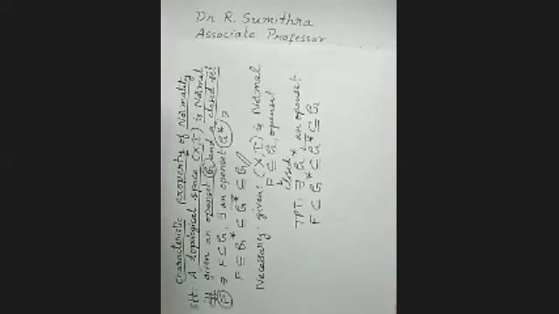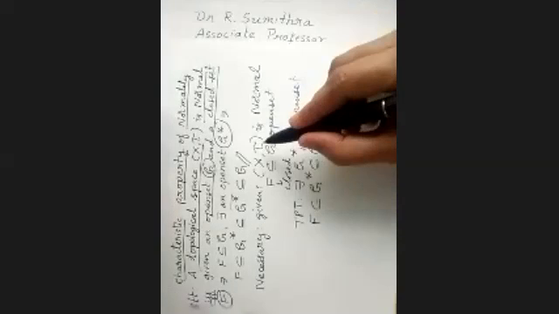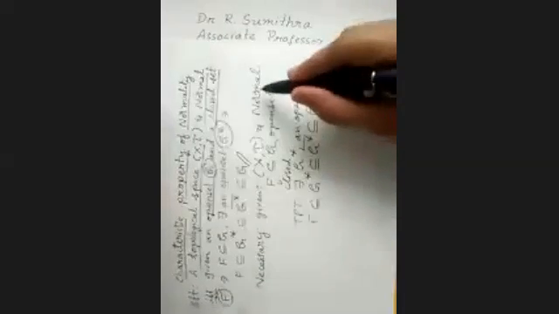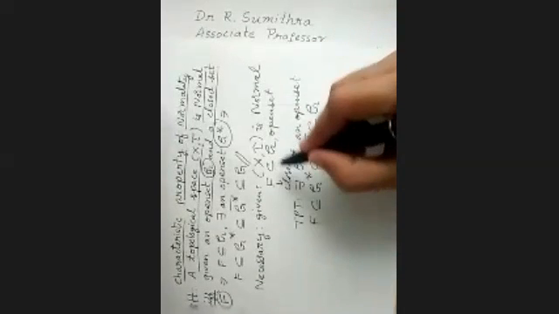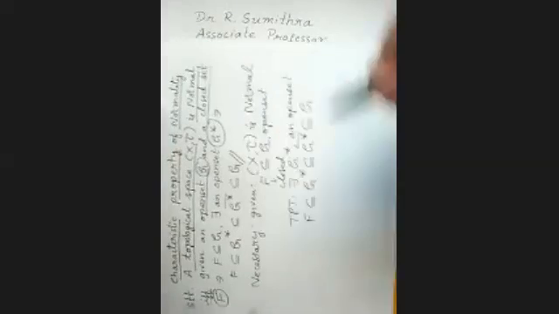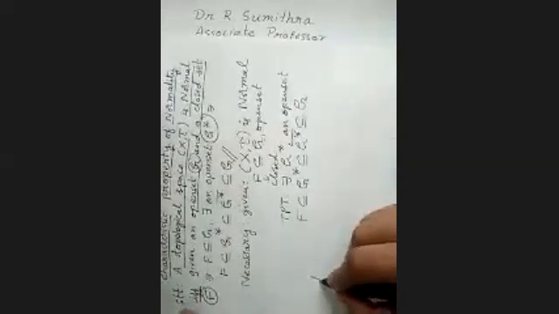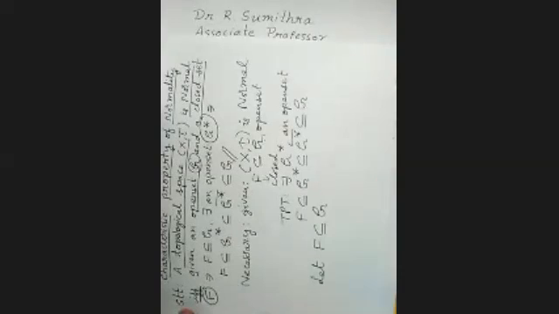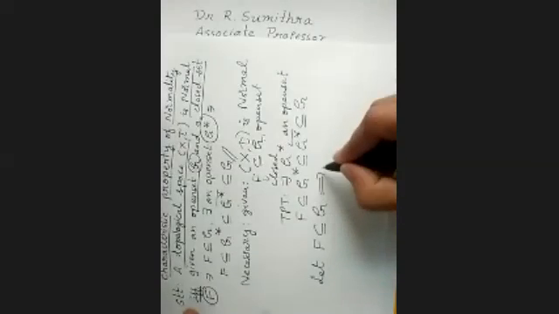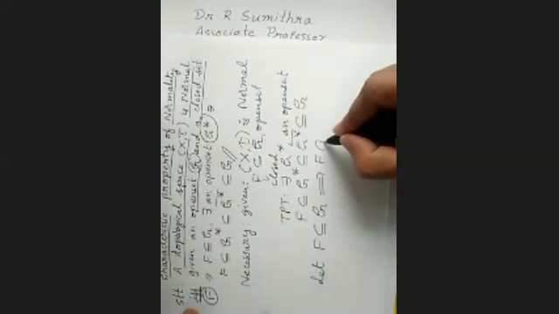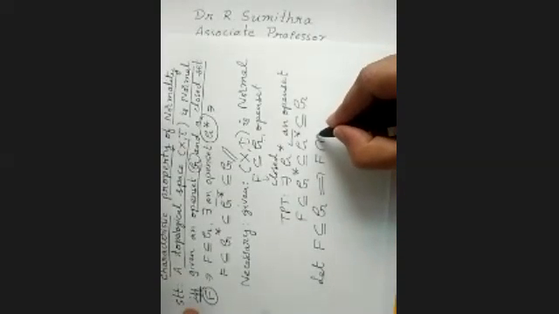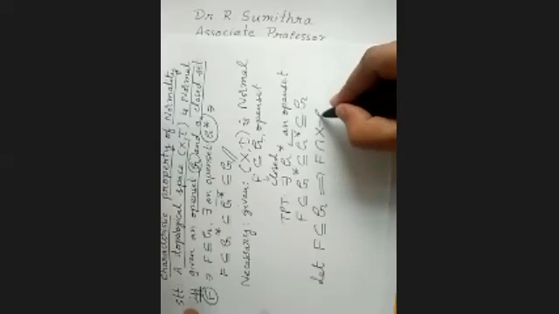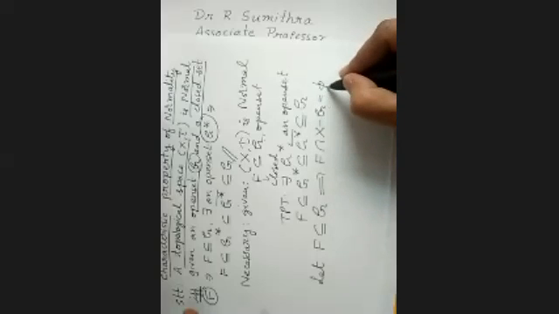Now, what is given to us is that X is normal and a closed set is contained in an open set. So let us take the given thing. F is contained in G, therefore F intersection G complement is null.